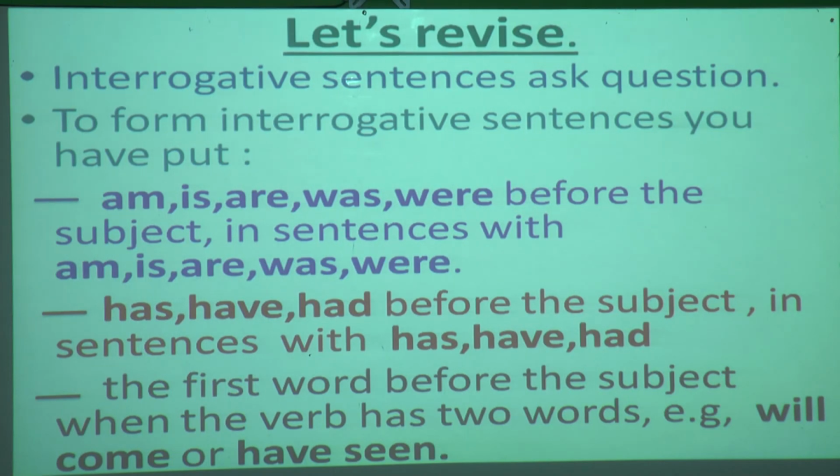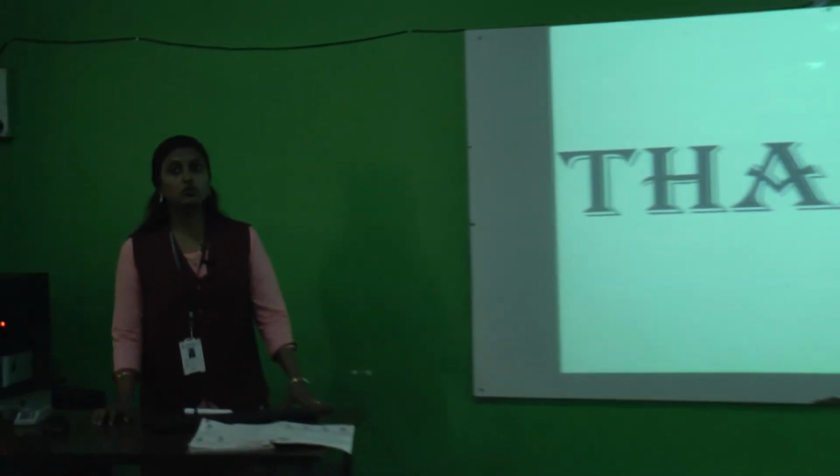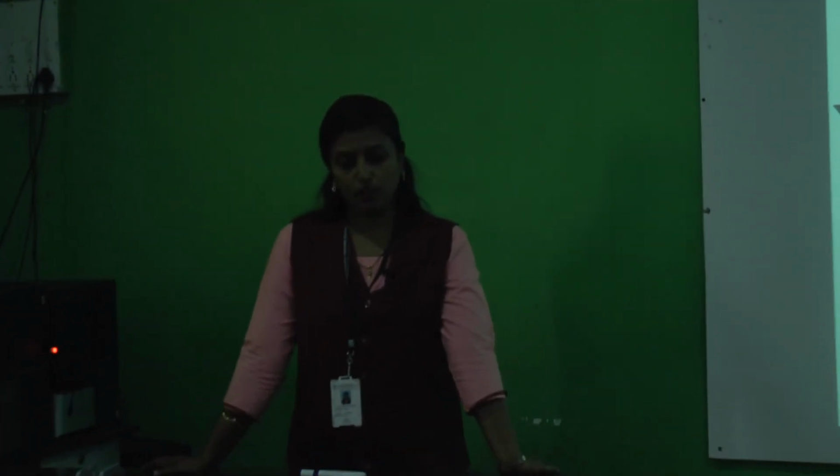So students, today I have taught you interrogative sentences and I hope you understood. First we learned the definition: an interrogative sentence asks a question.